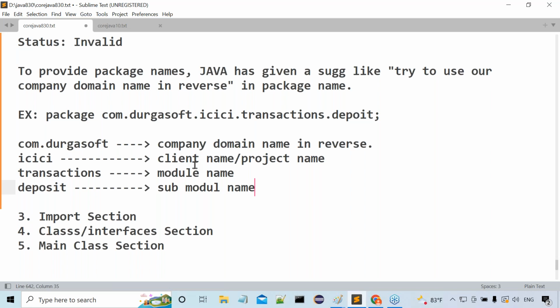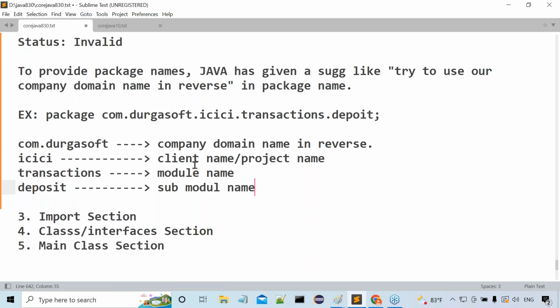That's okay, good, completed. Next one, after completion of this, what are the conditions to use a package declaration statement in a Java file? Two conditions are available. What are the two conditions? Package name must be unique. It cannot be shareable and it cannot be reusable. That's okay. Then what is the second condition? Package declaration statement must be the first statement in a Java file. It should not be the second statement and it should not be the third statement.